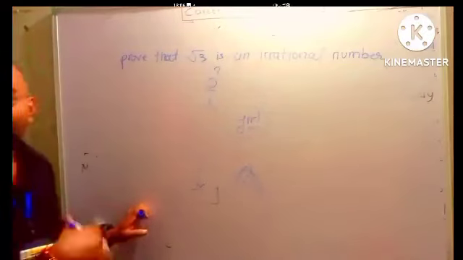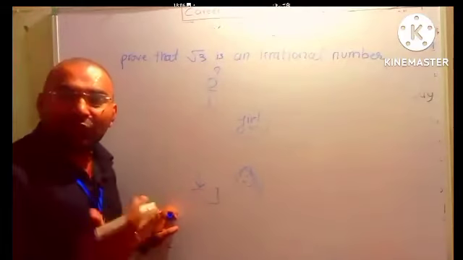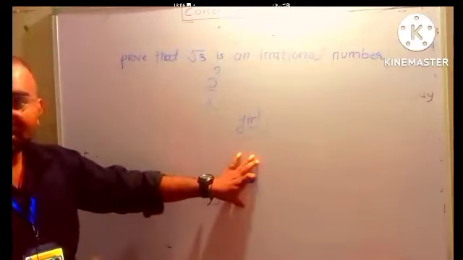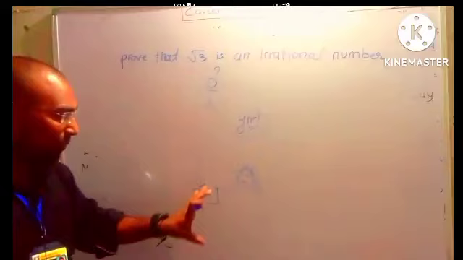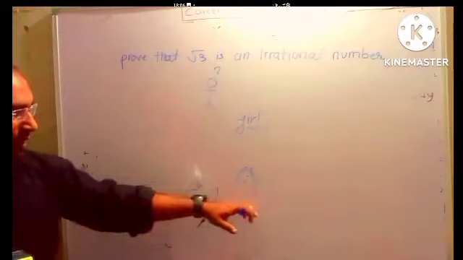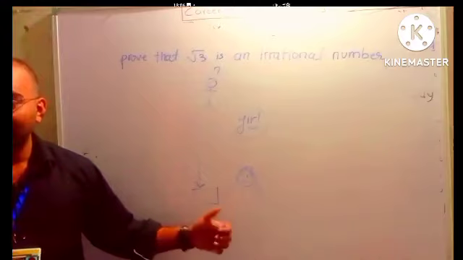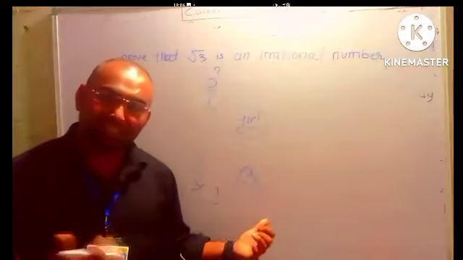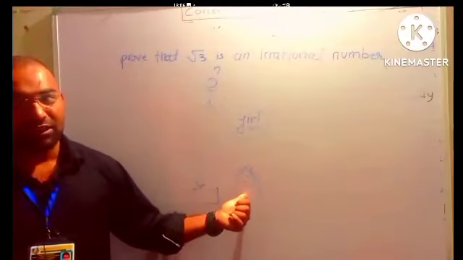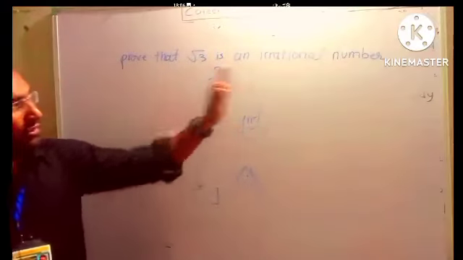So what's the meaning of this? Whatever I was saying was wrong. That means my supposition was wrong. जो भी मैंने माना था वो गलत. That means what I was saying, this is a girl, my supposition is wrong. At the final stage I will see that my supposition is wrong. That means this is not a girl. So obviously if this one is not a girl, what will it be? Boy. Opposite.